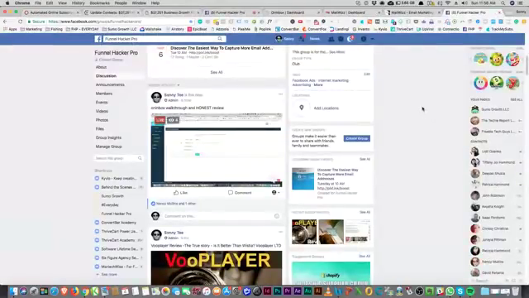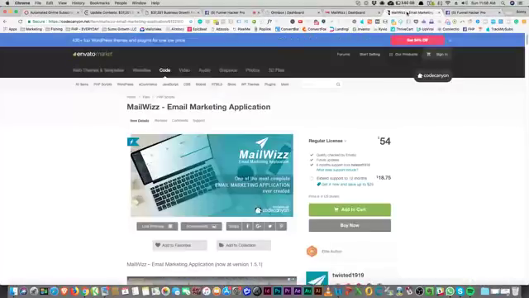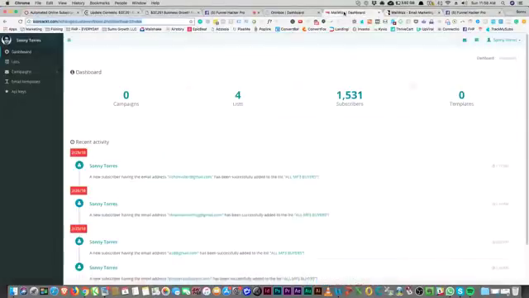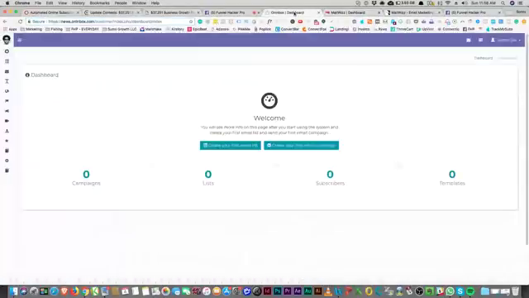So that's what this is. It's MailWiz. So before we pass judgment and say, no, it's a stay away, it's not a stay away. It's not Active Campaign. It's not MailChimp. But for certain, it does everything else as far as what you would get from a Kyvio or one of those other lifetime deals or whatever.